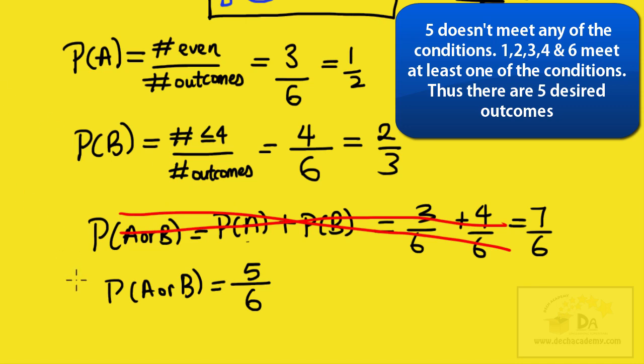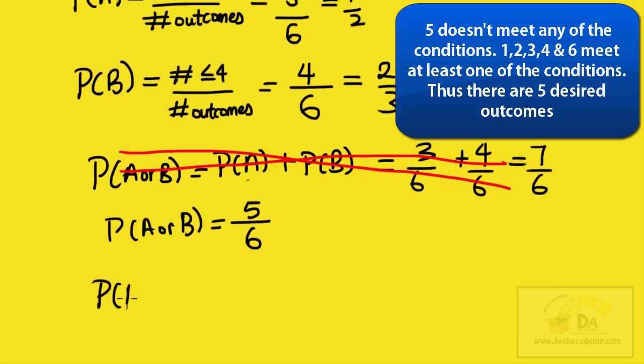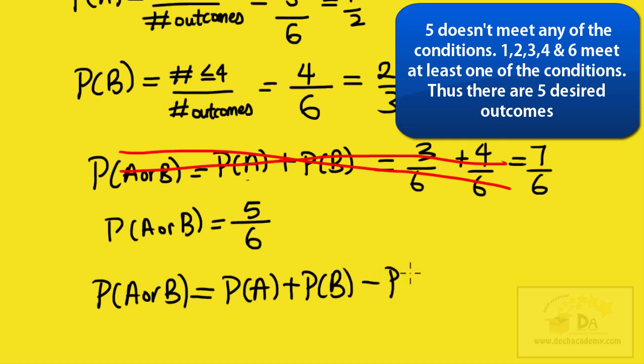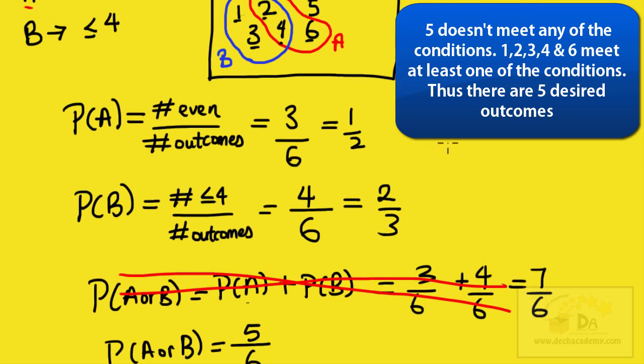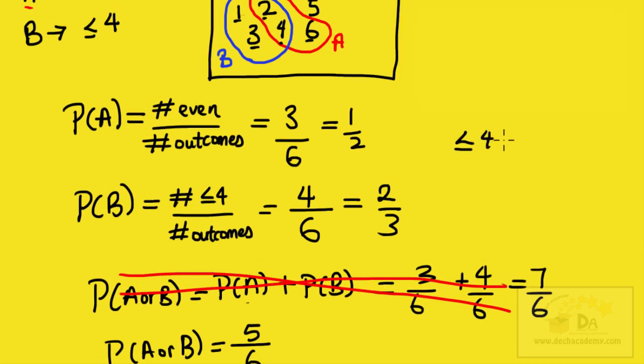The correct formula is the following. The probability of A or B is equal to the probability of A plus the probability of B minus the probability of A and B. Now, what is the probability of getting A and B? Here is a different case: the probability of getting a number that is less than or equal to 4 and also even.